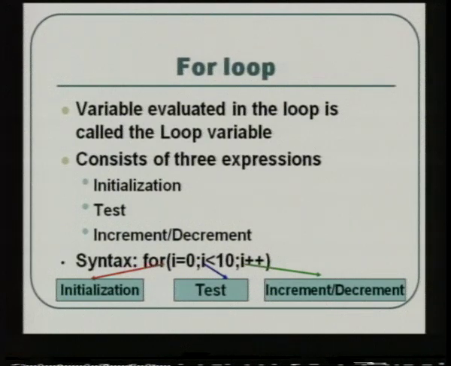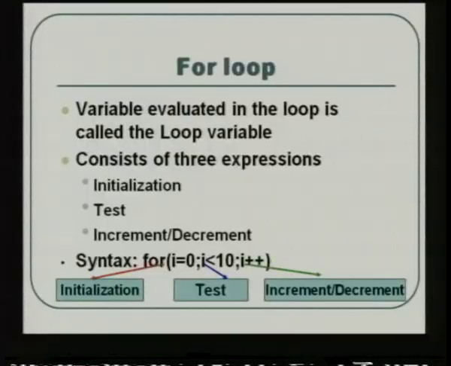The first time the set of statements is executed, I is 0. After that the condition is checked, whether I is less than 10. After the increment I plus plus, the next time I becomes 1, the condition is checked, then again the set of statements is executed, then I is incremented, I becomes 2, it is checked whether it is less than 10, and again the statements are executed. This way the loop is executed till 10. Once I becomes 10, the condition turns false and the control comes out of the loop.